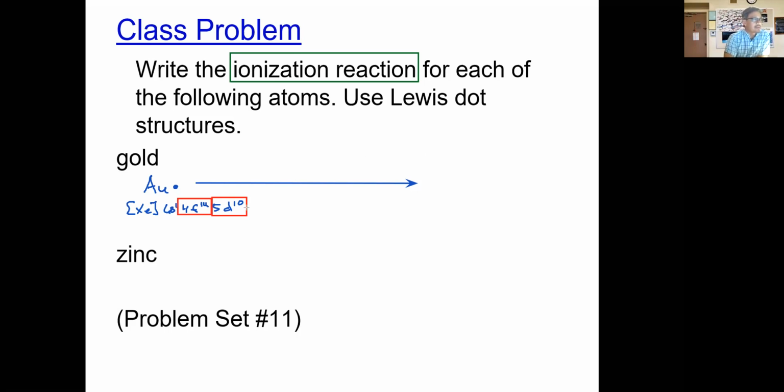It's stable because it has a completely filled d orbital, and if you notice, it also has a completely filled f orbital. So the one electron that's going to be lost is going to be lost from that s orbital right there. Let's take a look at how that happens. Gold is going to lose one electron, and it will only lose one electron. Let's describe the composition for elemental gold and for the gold ion that forms. We have 79 protons and 79 electrons. This is the composition for elemental gold.